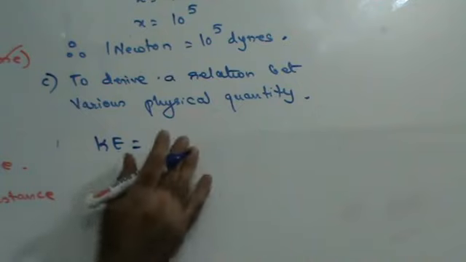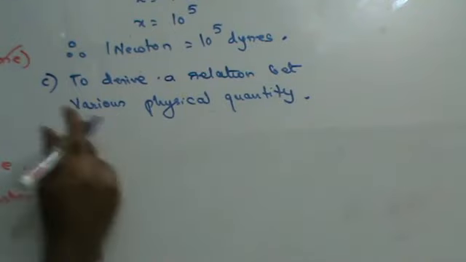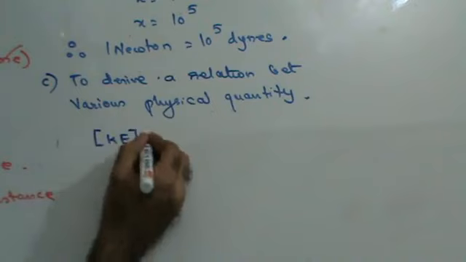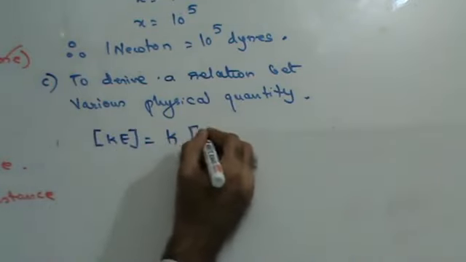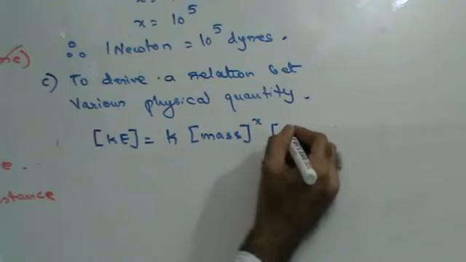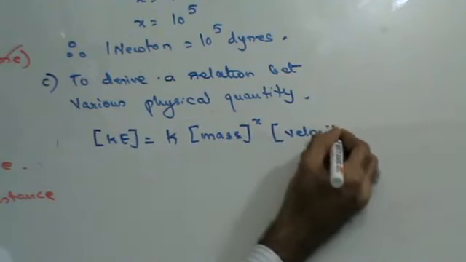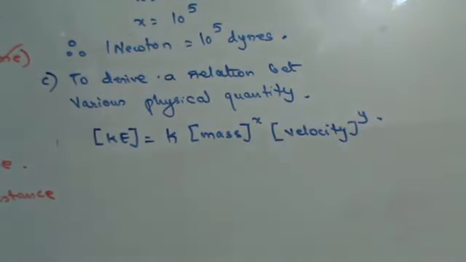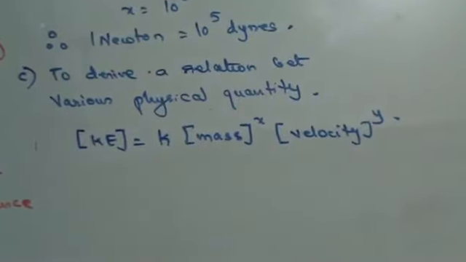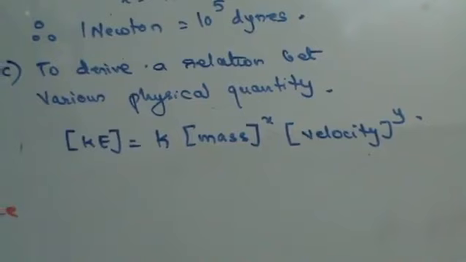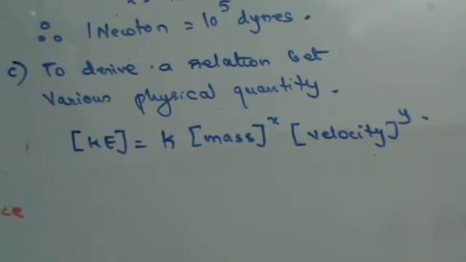So I can say that if there is a relationship between them, then the dimensions of kinetic energy should be equal to k times the dimensions of mass raised to x and the dimensions of velocity raised to y, where k is a numerical constant, and x and y are the powers to which mass and velocity are raised, which have to be determined.